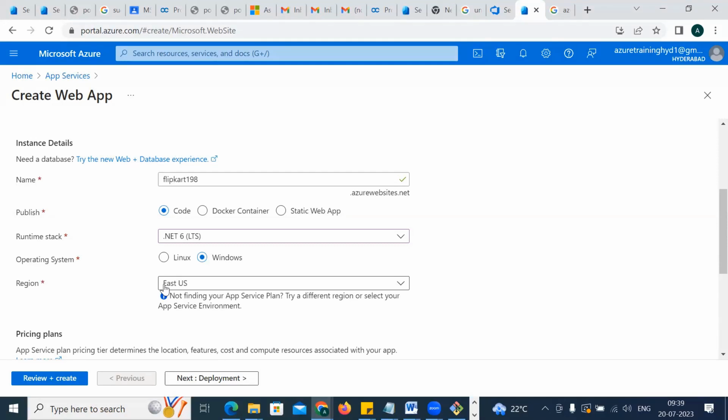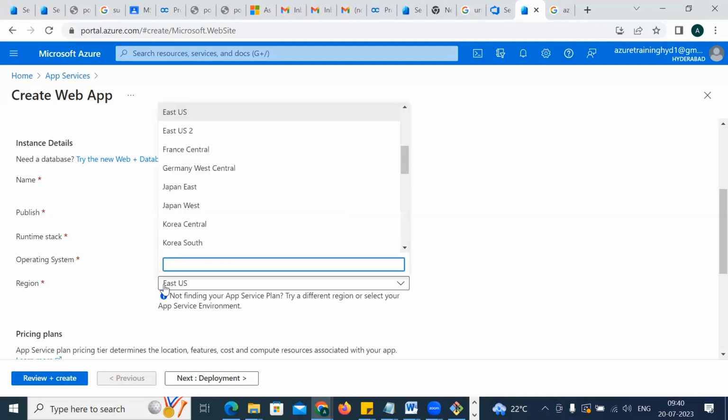Now understand, if we are using the free tier, we have some daily quota limit. Every morning Azure will give some free quota to you. East US has some 200 quota. If the 200 quota is over, this app service will not be created. You'll get an error mark over there.